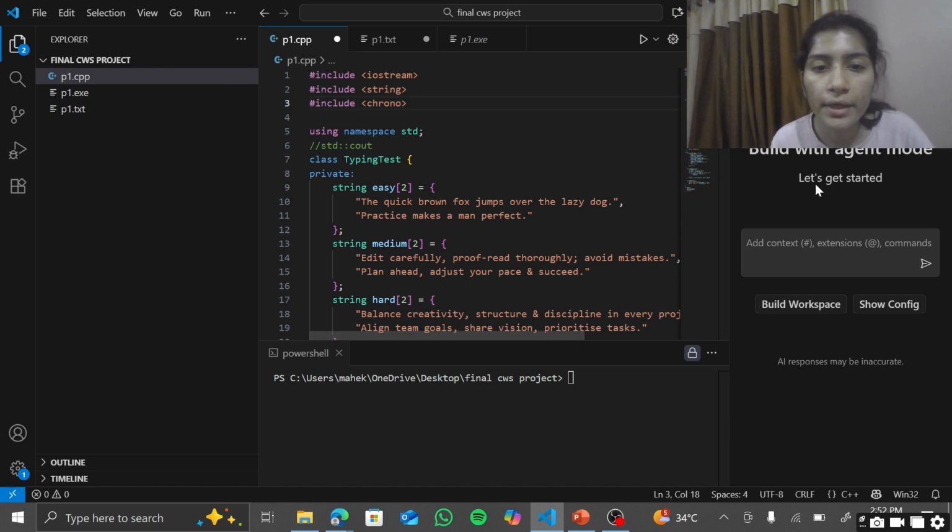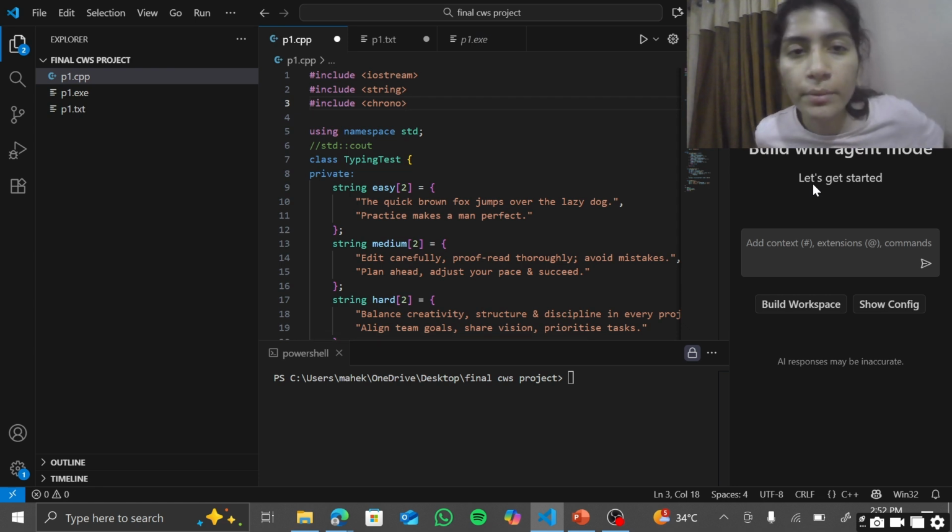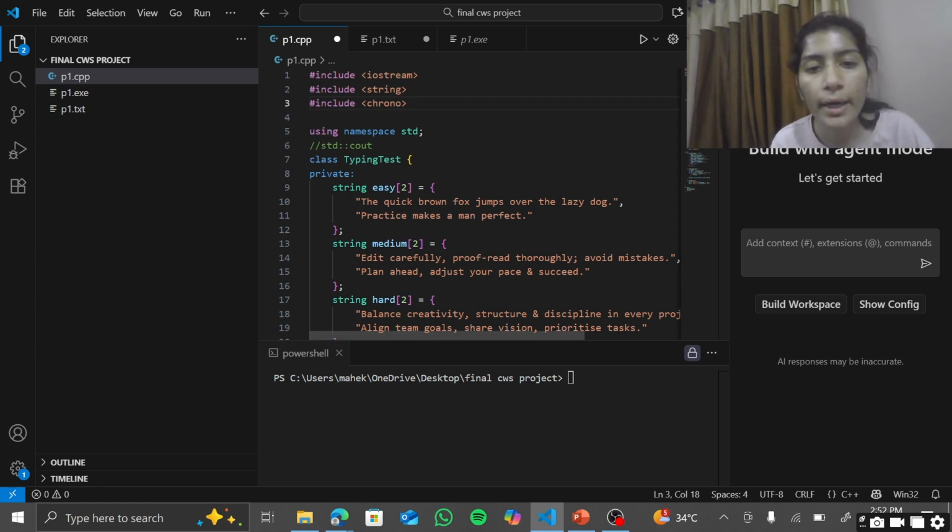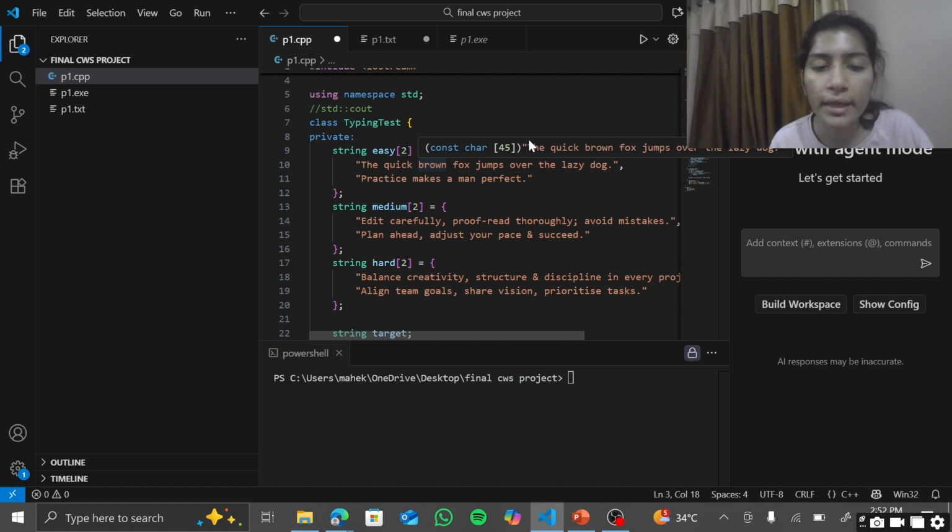First I have included three header files: iostream for input output, string for handling text, and chrono for measuring how long the user takes to type. Then I have written using namespace std, so I don't have to type std:: cout and std:: cin everywhere.